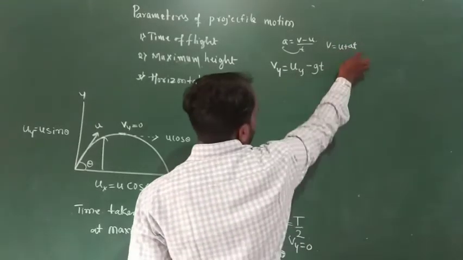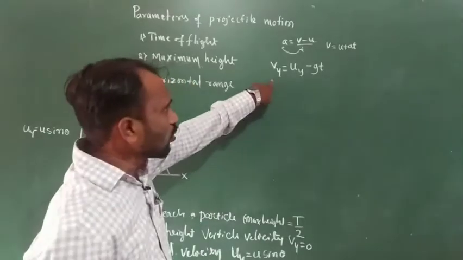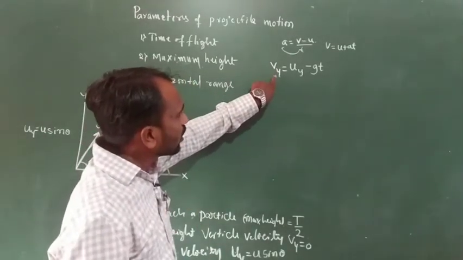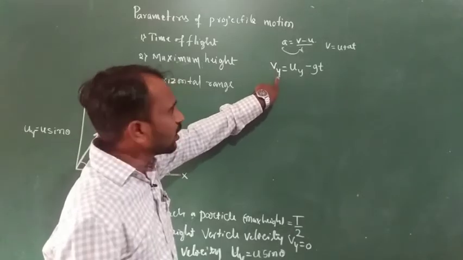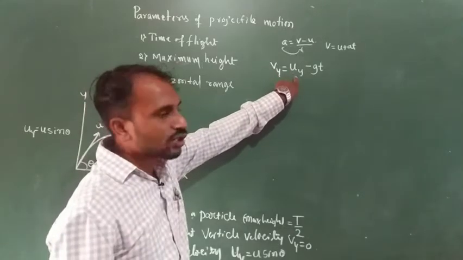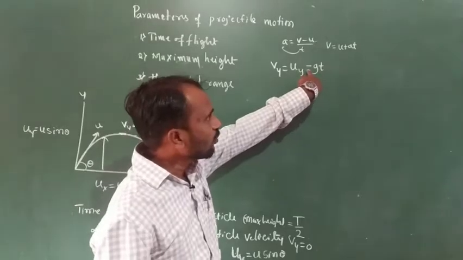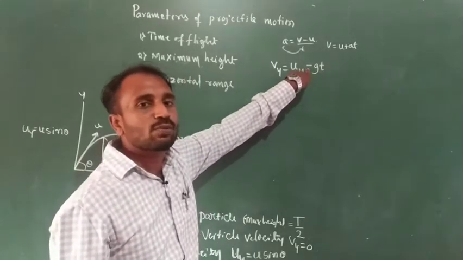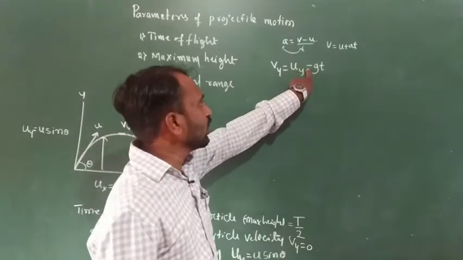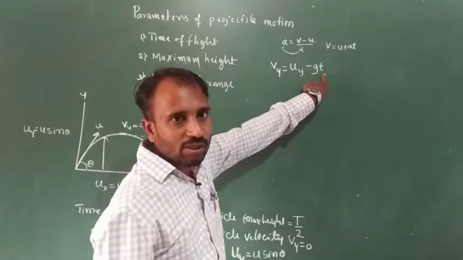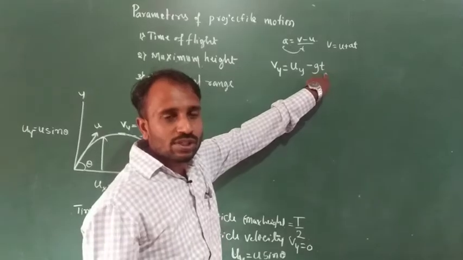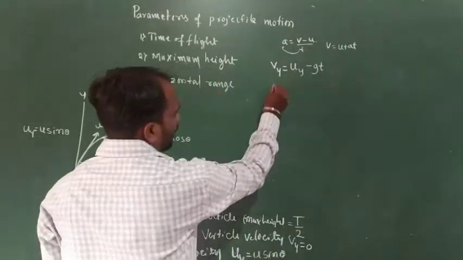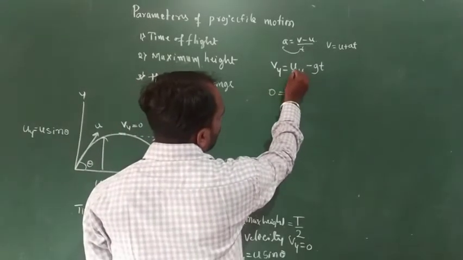We consider this formula, but here the object is moving in the upward direction, so for the velocity along the vertical component, the final velocity along the vertical component is equal to the initial velocity minus g t. Why do we consider minus here? Because the object is moving upward, it opposes the acceleration due to gravity. t means how much time is taken to reach a certain level, so we consider a time t. Okay, so final velocity 0 is equal to